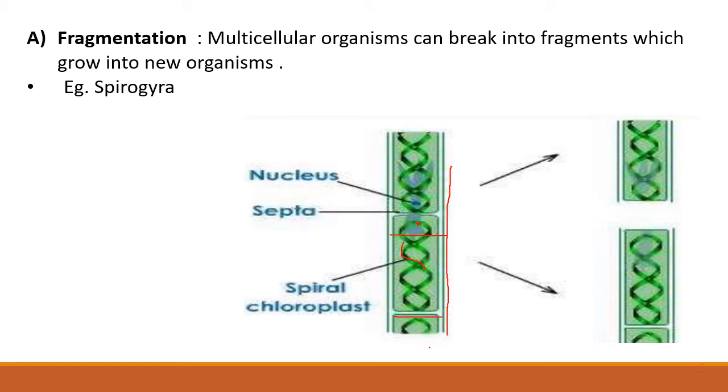On maturity, the single filament of Spirogyra breaks into two fragments. These fragments later on undergo continuous cell division and develop into a new Spirogyra.